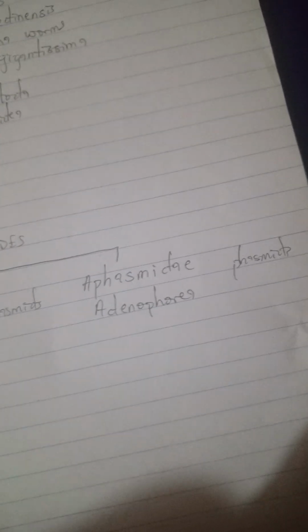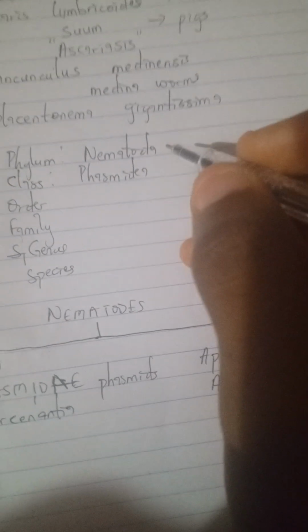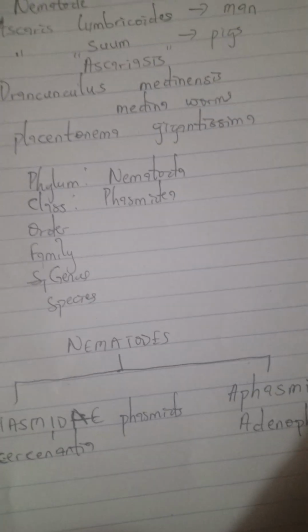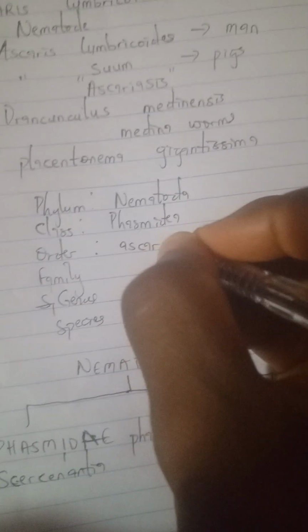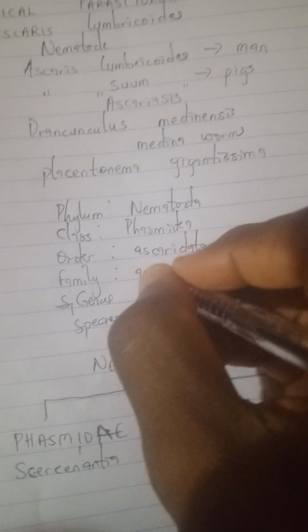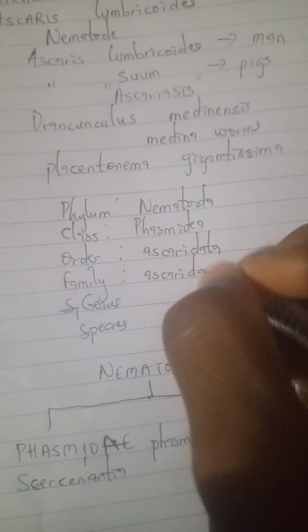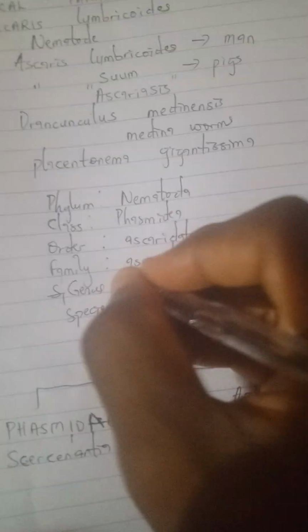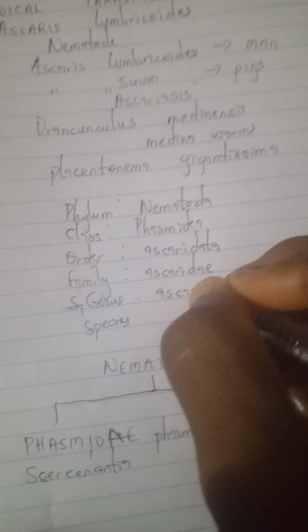Now, nematode Ascaris fall under phylum Nematoda, class Phasmidia, then order Ascaridida, then family Ascarididae, then genus Ascaris.